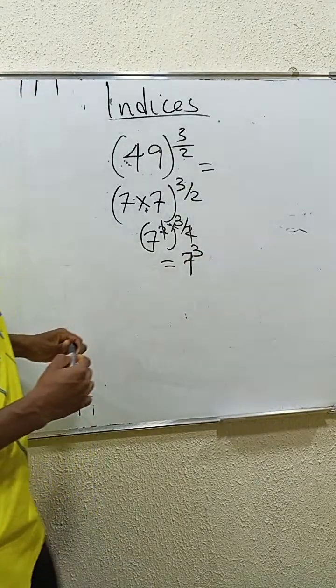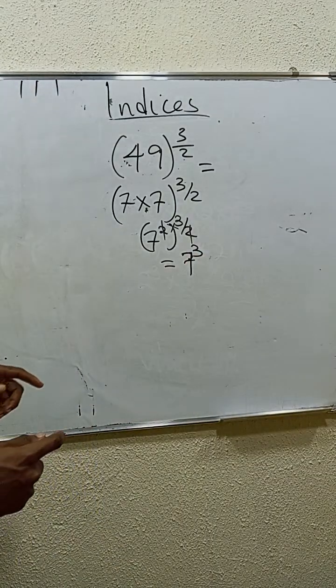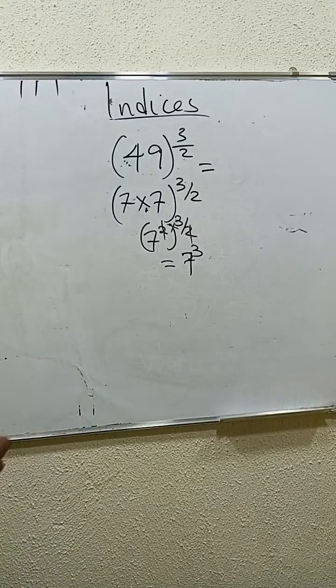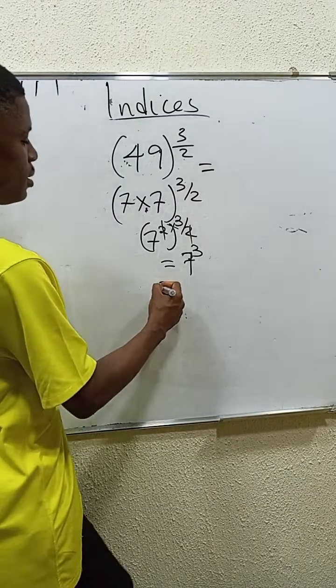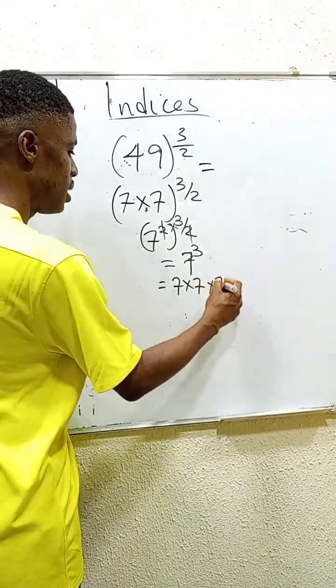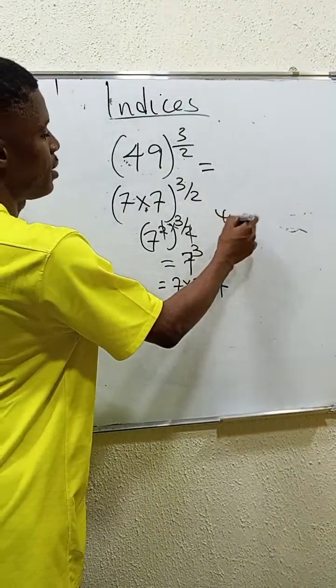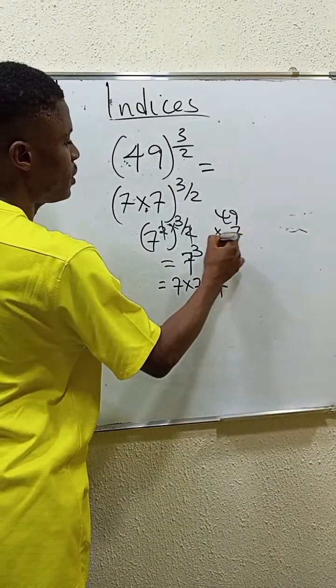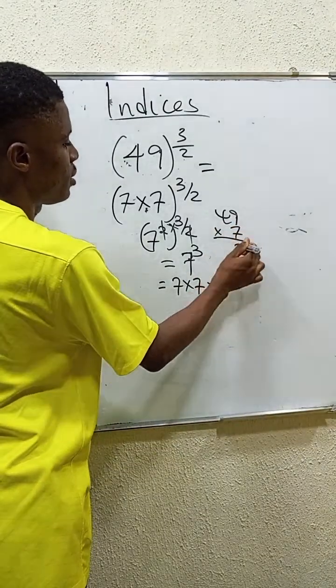What is 7 cubed? 7 cubed is the same thing as 7 times 7, 49, times 7. 49 times 7 is what? 343.